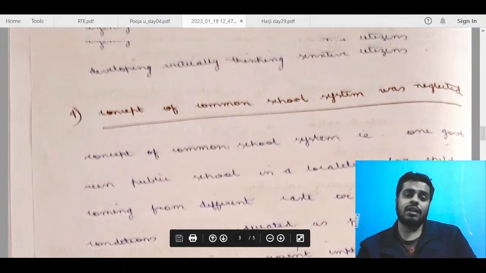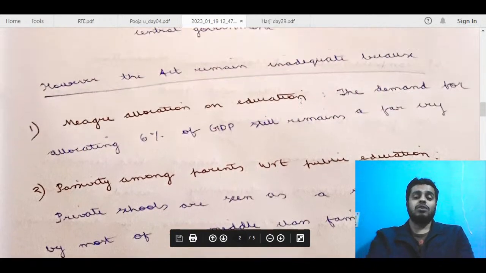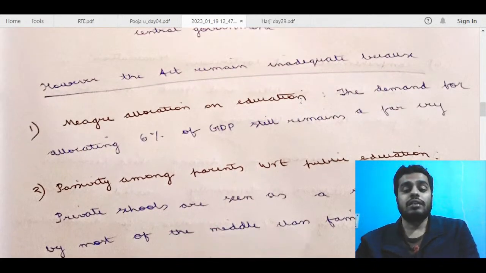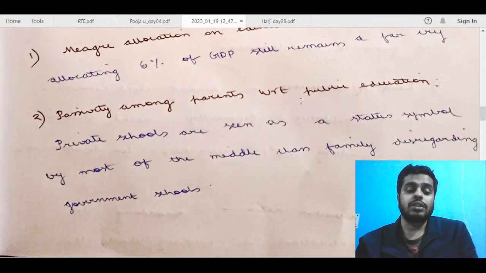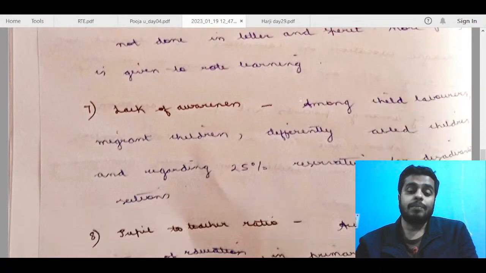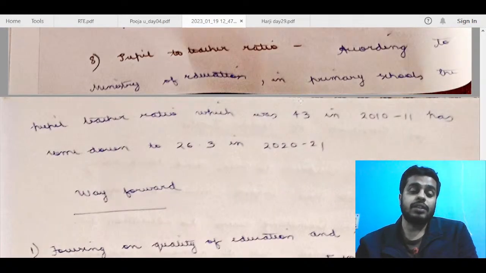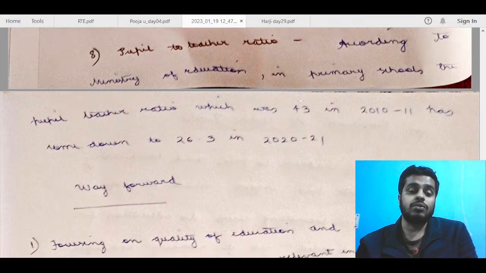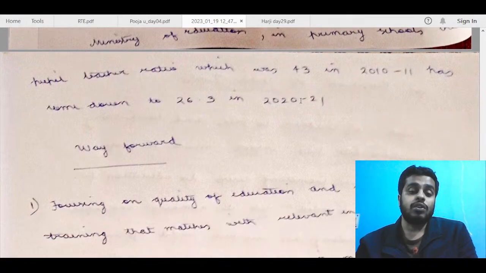But I think other than that, the top points are basically about the education sector in India mostly, rather than talking about the Right to Education Act in particular. So be a bit particular. I think you can talk more about the Right to Education Act in this part of your answer. Pick some points from the discussion that we had done. I'll forward that to you so that you can improve upon your content a bit.